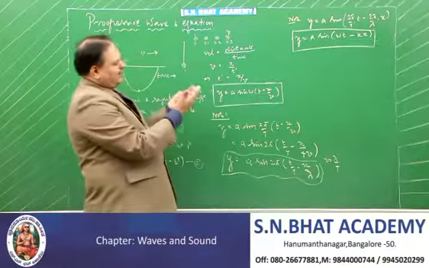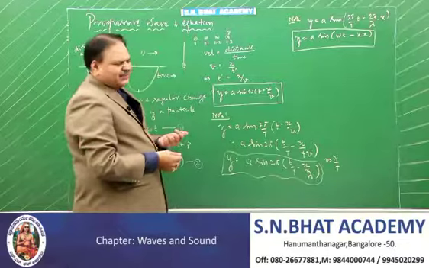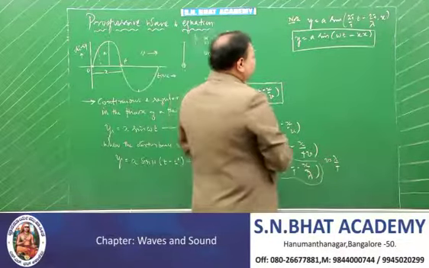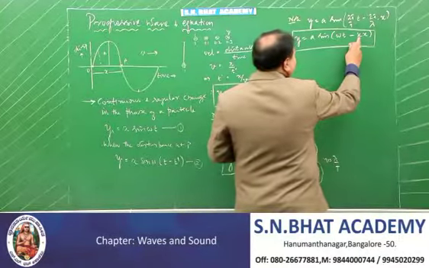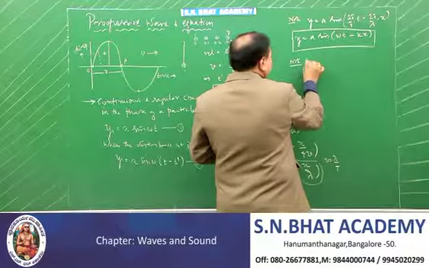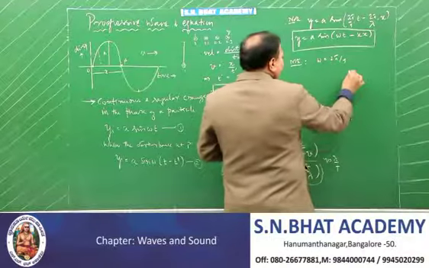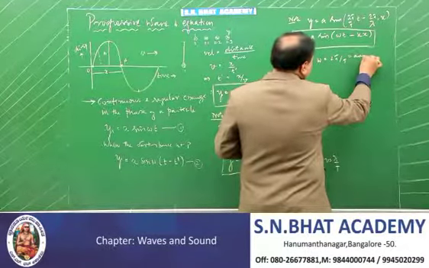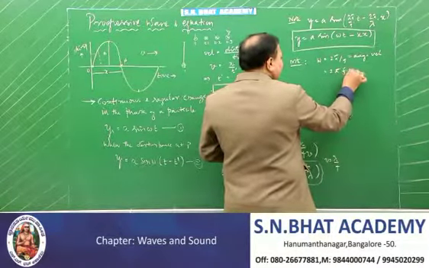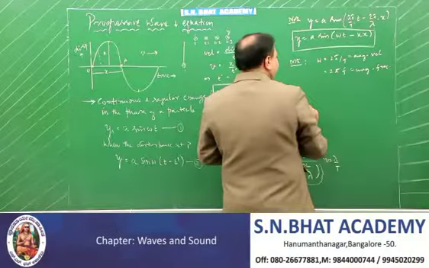When a problem is given, you just compare the given problem with any one of the equations, then you can solve the problem. Next is what is known as this angular, this is called a wave number. Here this k is equal to 2 pi by lambda. Remember, we have put omega is equal to 2 pi by T, and this we call an angular velocity. When the same thing we read as 2 pi f, it is called an angular frequency. Both are one and the same.